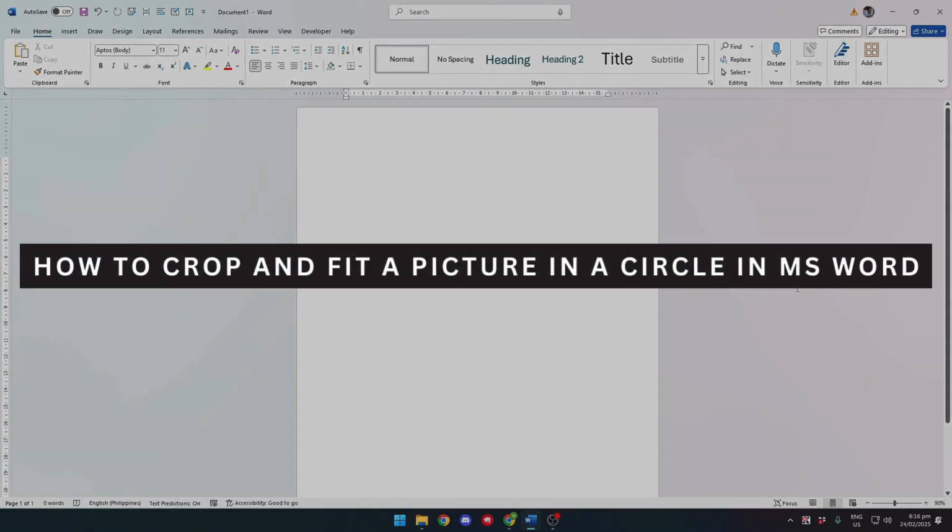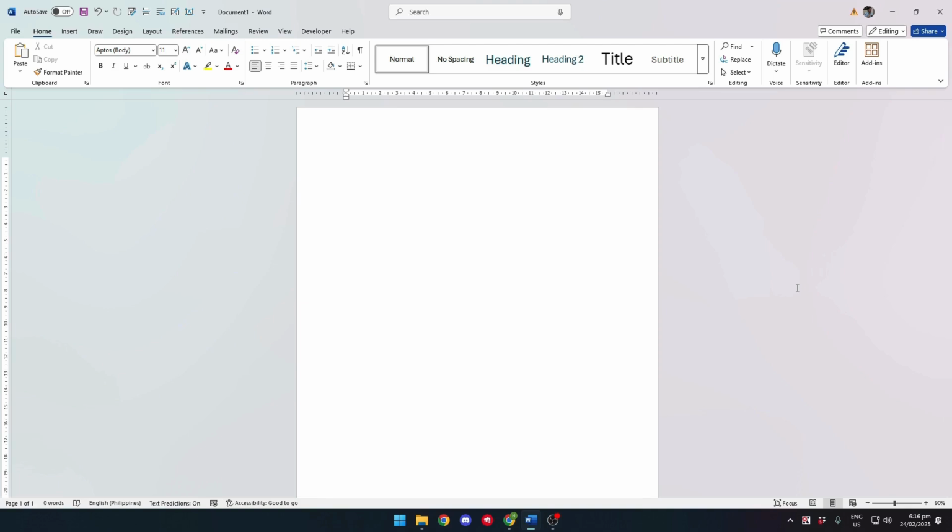Let's see how to crop and fit a picture into a circle in Microsoft Word. First off, we want to open Microsoft Word. And as you can see right here, we have our document ready. Now, first, let's go ahead and insert our picture.